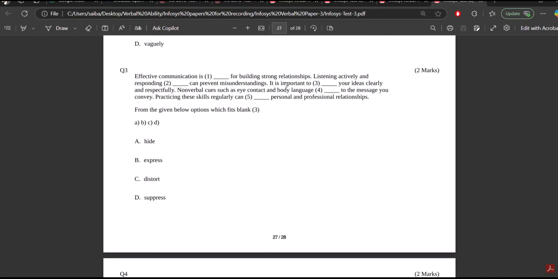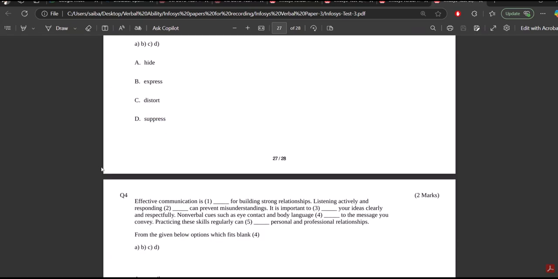misunderstandings. It is important to dash your ideas: hide, express, distort, suppress. What is the meaning of distort? Distort means to change the message, to alter the message. That is the meaning of distortion. That means changing something. But the appropriate word here is: it is important to express your ideas. So B is the right answer here.